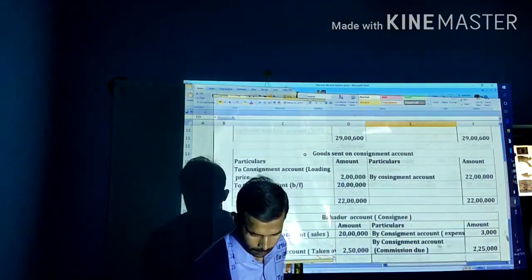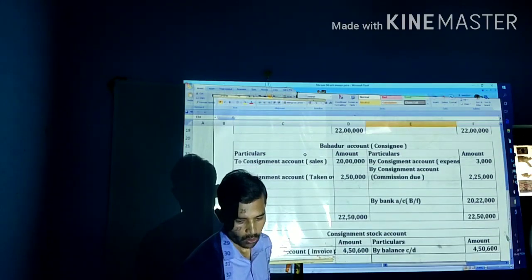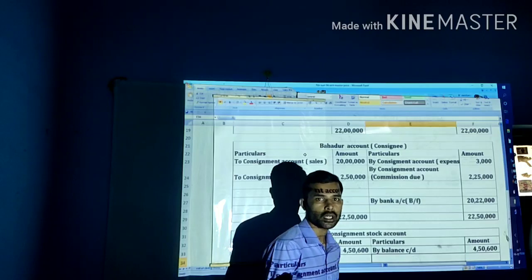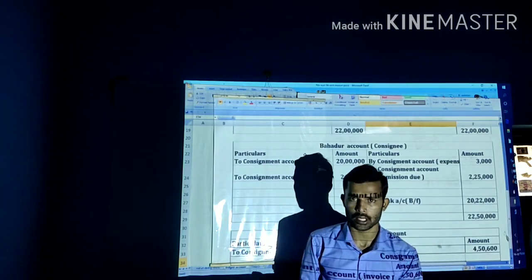Next, Bahadur account. Bahadur account is the consignee. He will be treated as debtor as well as creditor.